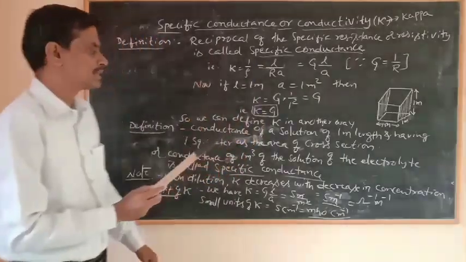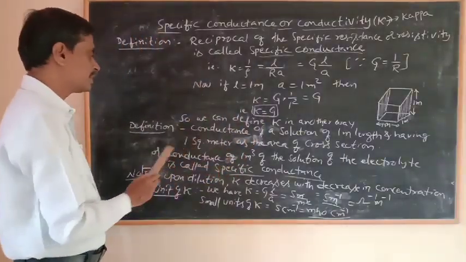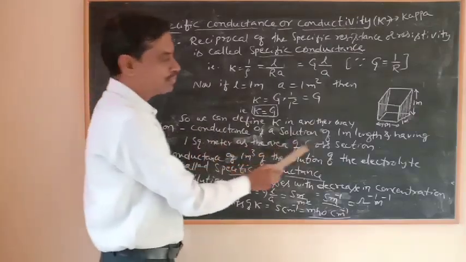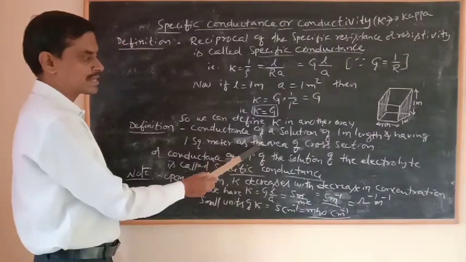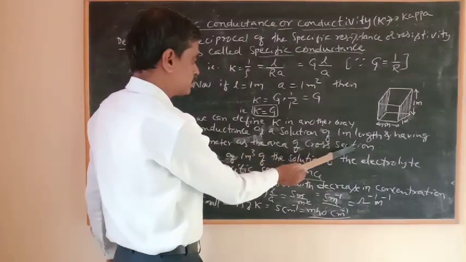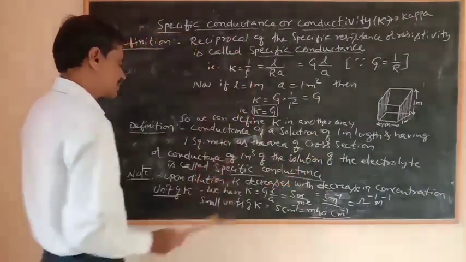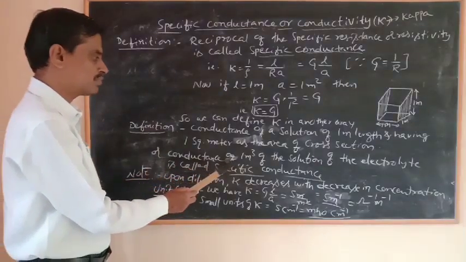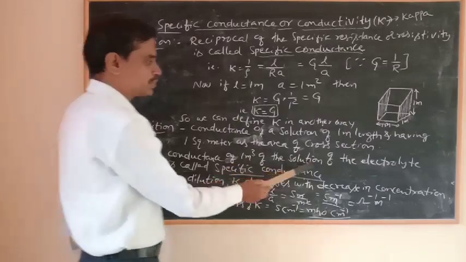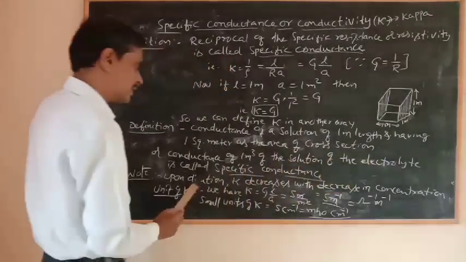According to this, we can define this in another way: the conductance of a solution of 1 meter length and having 1 square meter as the area of cross section. So this is also called specific conductance. Or you can define this in the other way also: the conductance of 1 meter cube of the solution of the electrolyte is called specific conductance.